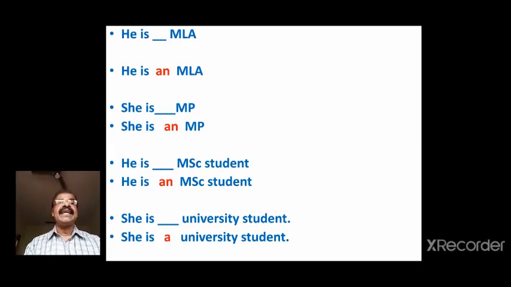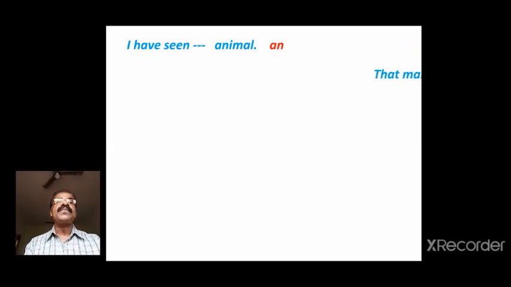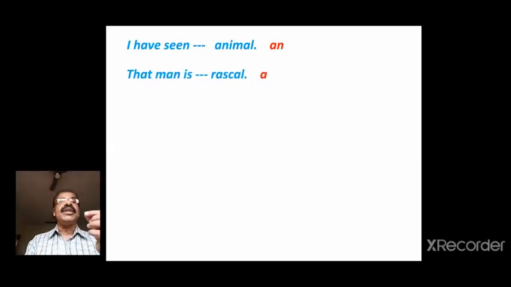Look at the questions again. He is an MLA. She is an MP. He is an MSc student and she is a university student. Next one. I have seen dash animal. Pronounce the word animal. What does it begin with? A. So animal, an animal. That man is dash rascal. When you say rascal, you hear the sound R, Ra. Ra is a consonant, so he is a rascal.